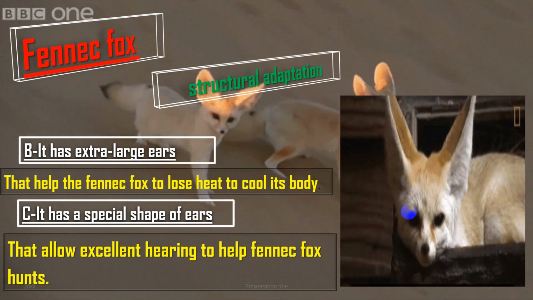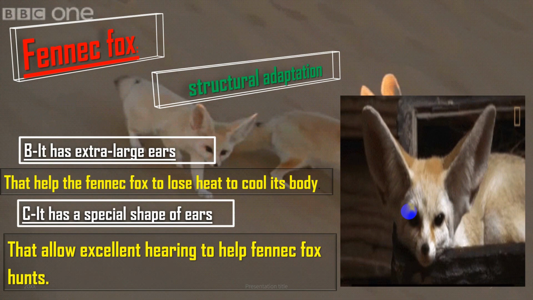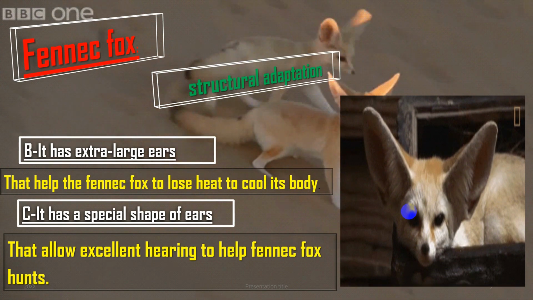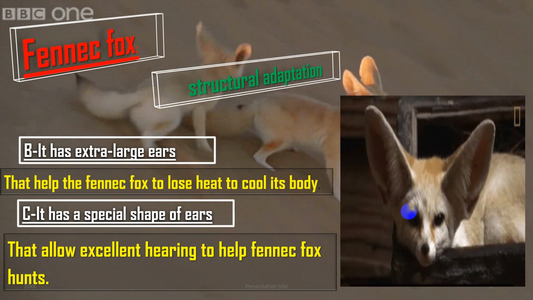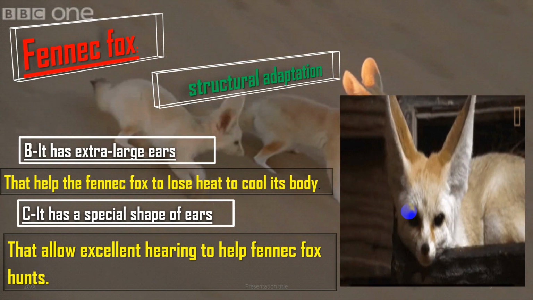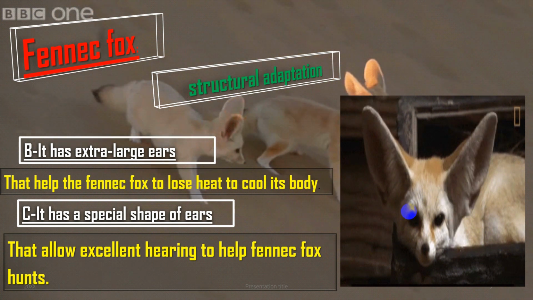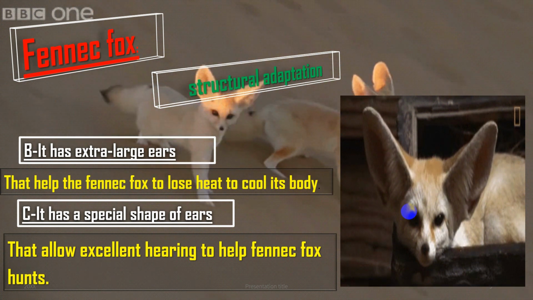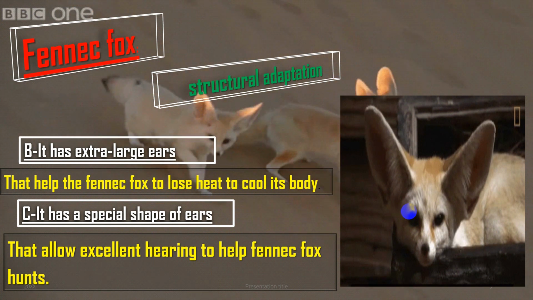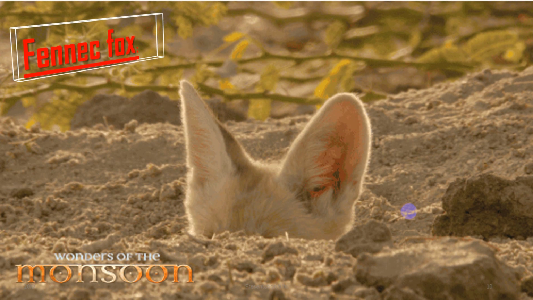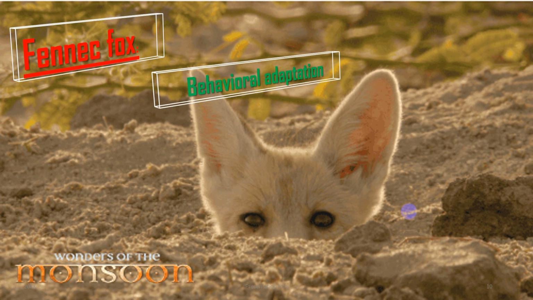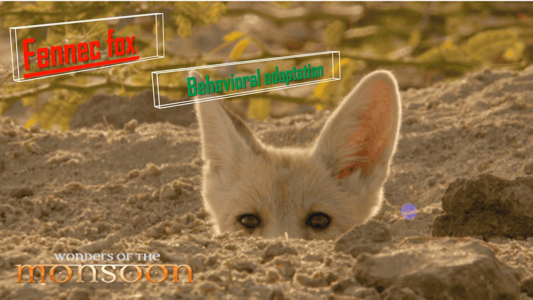So the fennec fox has structural adaptations, which means in its body. It has extra large ears, a special shape of ears, and sandy-colored fur. It also has behavioral adaptations. Behavioral adaptation of the fennec fox?